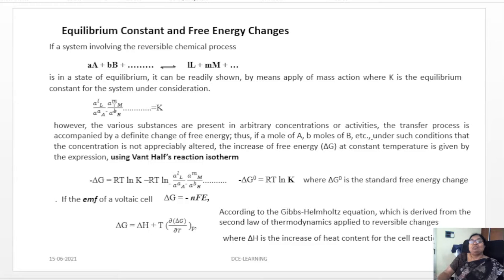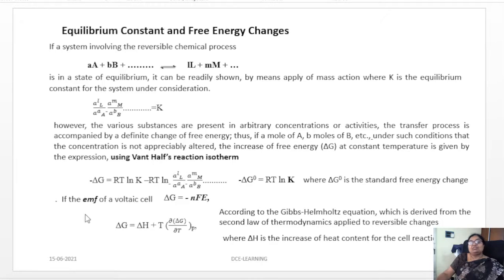Thus, if a moles of A and b moles of B, etc., under such condition the concentration is not appreciable, but there will be an increase in the free energy at constant temperature, given by the Van 't Hoff reaction isotherm. Then delta G is equal to delta G naught plus RT ln K. You substitute those values, then you get a relationship like that.